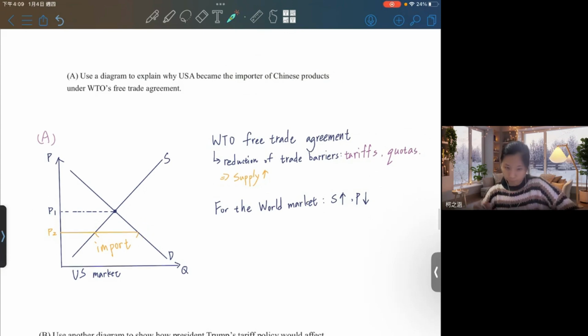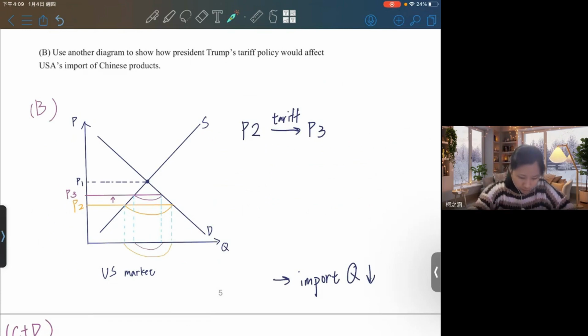And let's take a look at part B. Part B asks you to use another diagram to show how President Trump's tariff policy will affect USA imports of Chinese products. Before, the price is here, and this is the import quantity. But because of the tariff, that makes price 2 increase to price 3. So this will be a new quantity. So for conclusion, we can see that the import quantity has dropped, so this will be the effect of the tariff policy. The import quantity will drop.